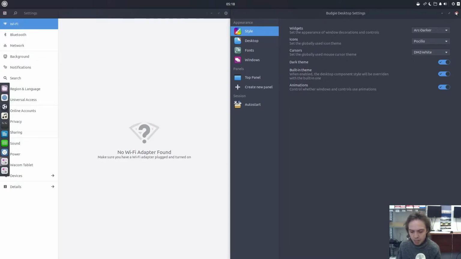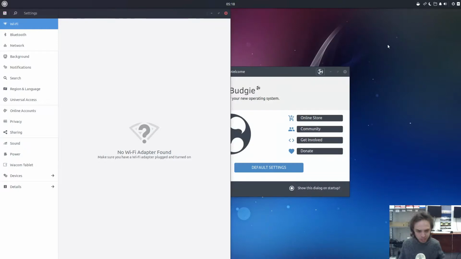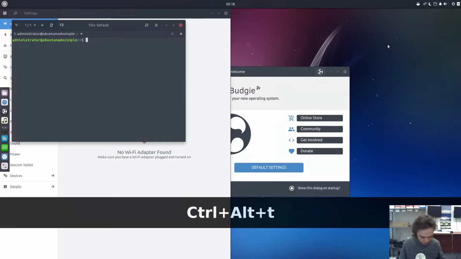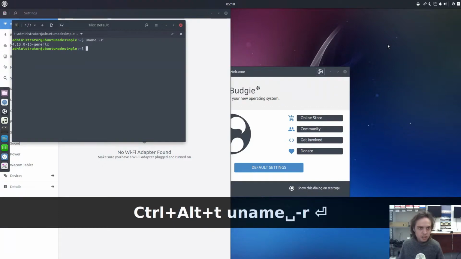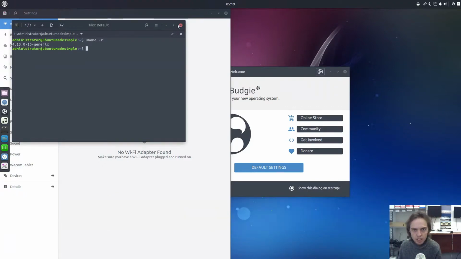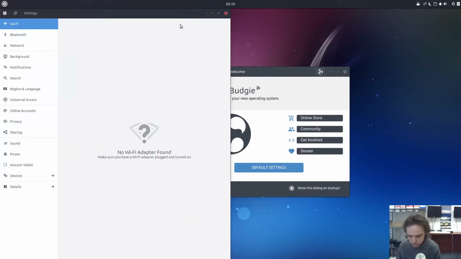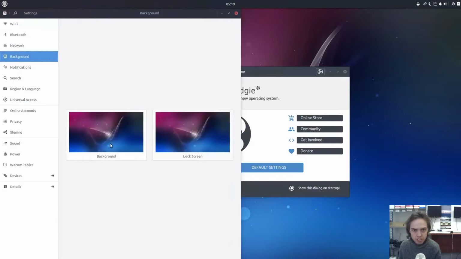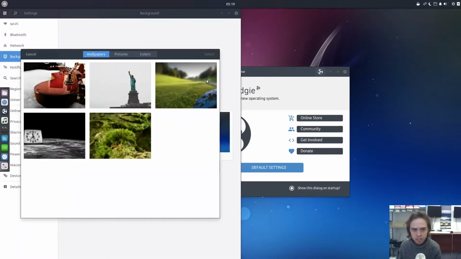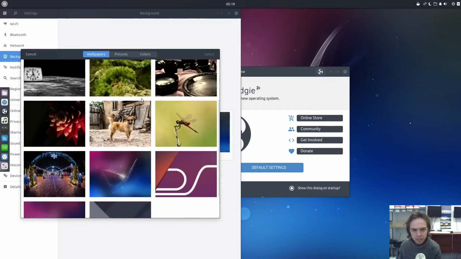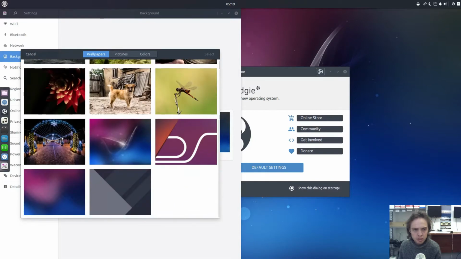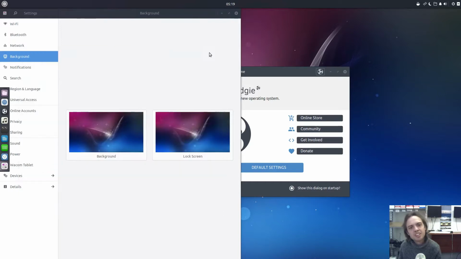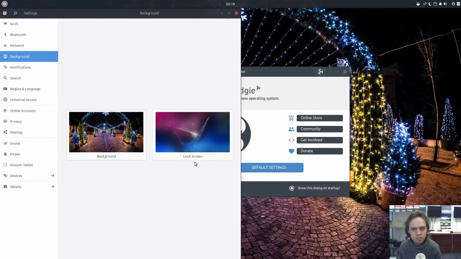And the next thing I want to look at is kernel 4.13. So the latest. And backgrounds, they got new backgrounds for this release. Even though the default one is still the same, they got many new backgrounds to choose from. Let's go Christmassy. And of course your lock screen you have to set also. Then, yeah, it's Gnome 3.26.